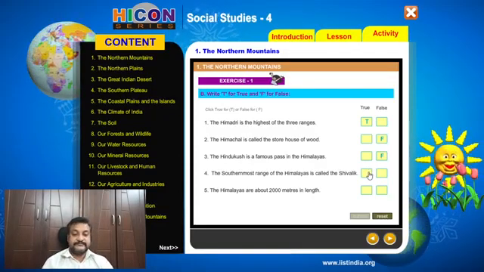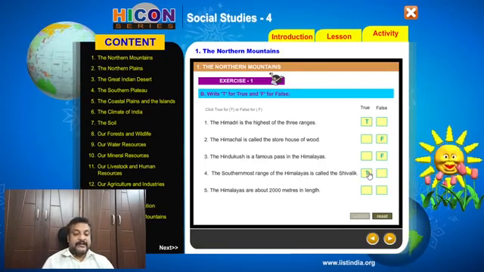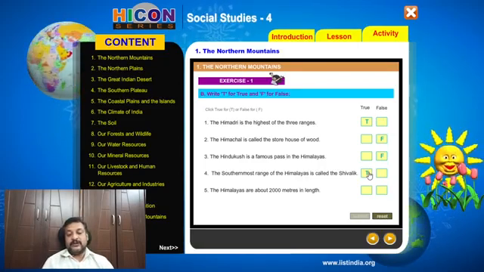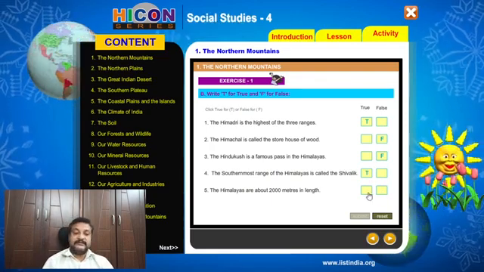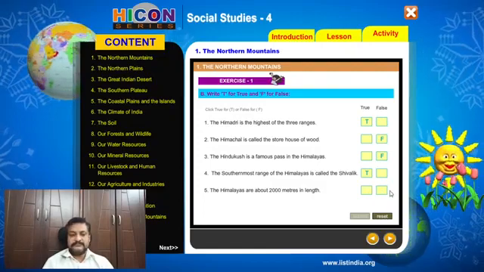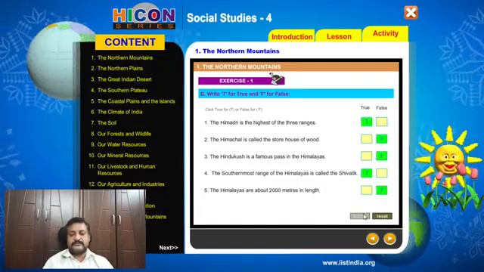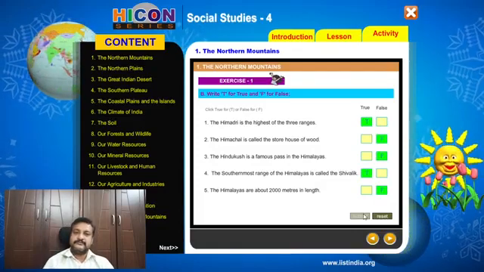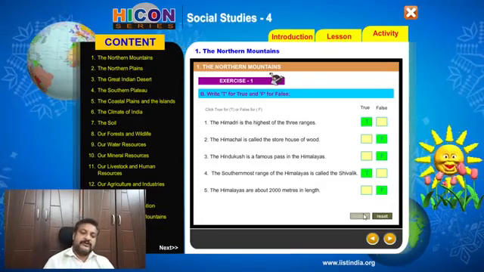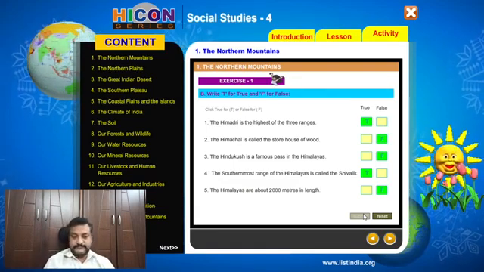So that is a true statement. The Himalayas are about 2000 meters in length. It was 2400, no? So it's false. Okay, it was not 2000, it was 2400 kilometers.